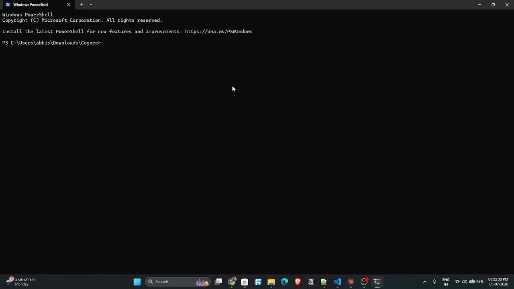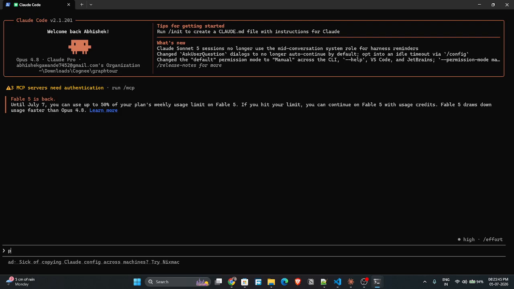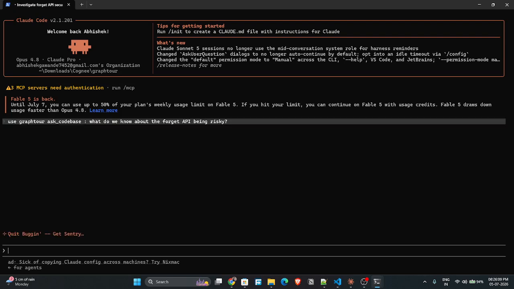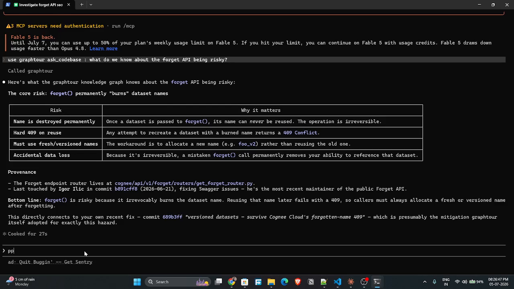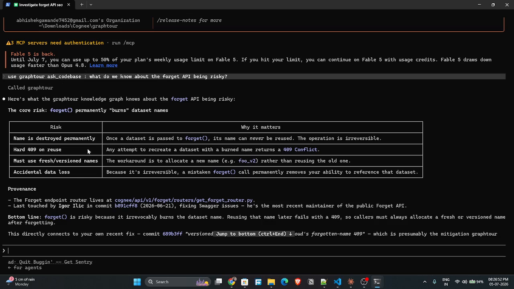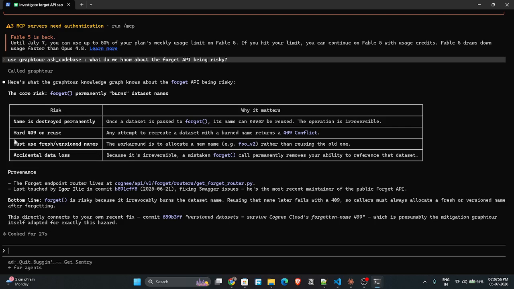This is a fresh session. So now we'll ask this new session what it remembers about the folded API. As we can see, it has used the ask code base function and has recalled across sessions.